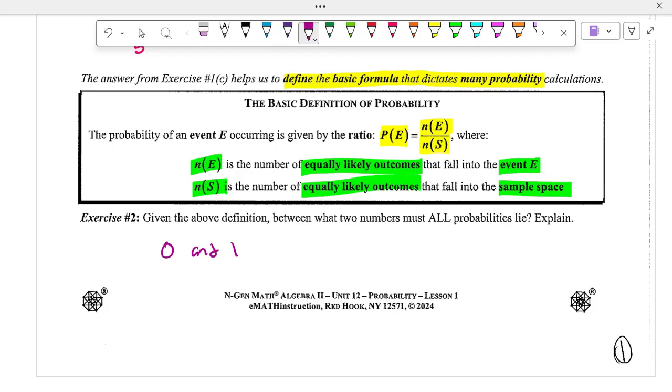Right, because we're talking about fractions. Typically, you'll see probabilities in percentages, and percentages can't go past what? 100, which is 1 as a number. All right. So again, this is mainly because we're dealing with true fractions. You can also think about it as a percent, and we can't go past 100%.